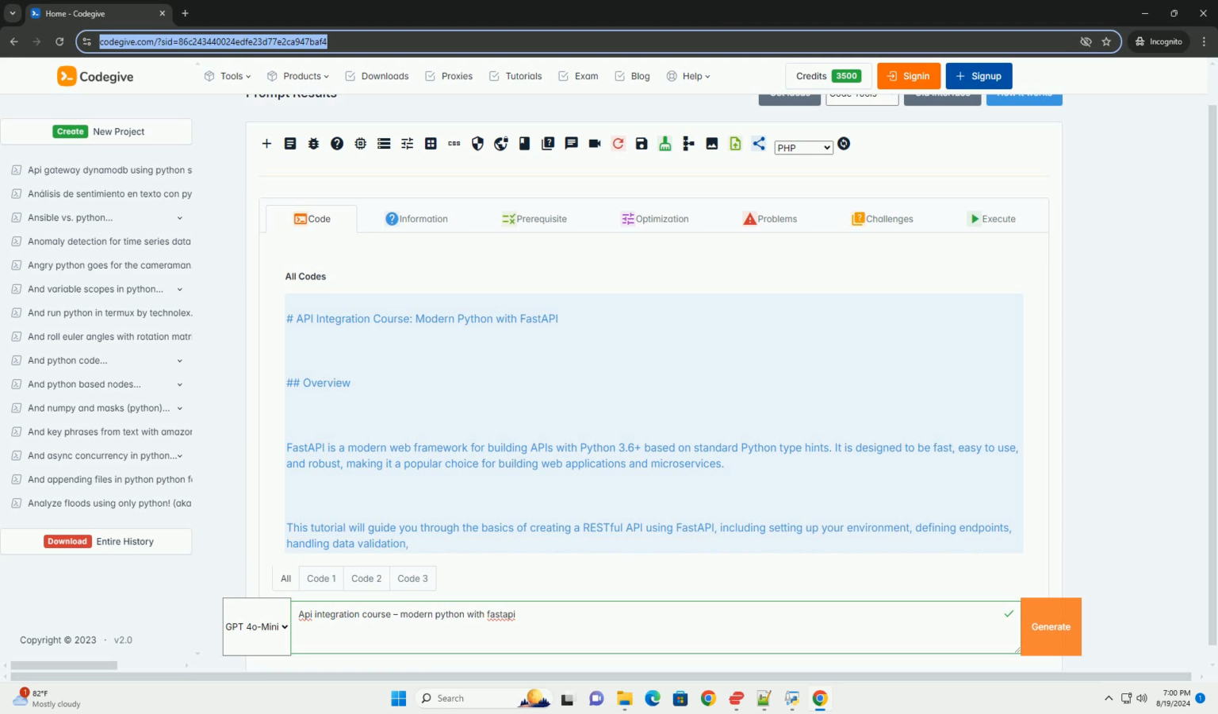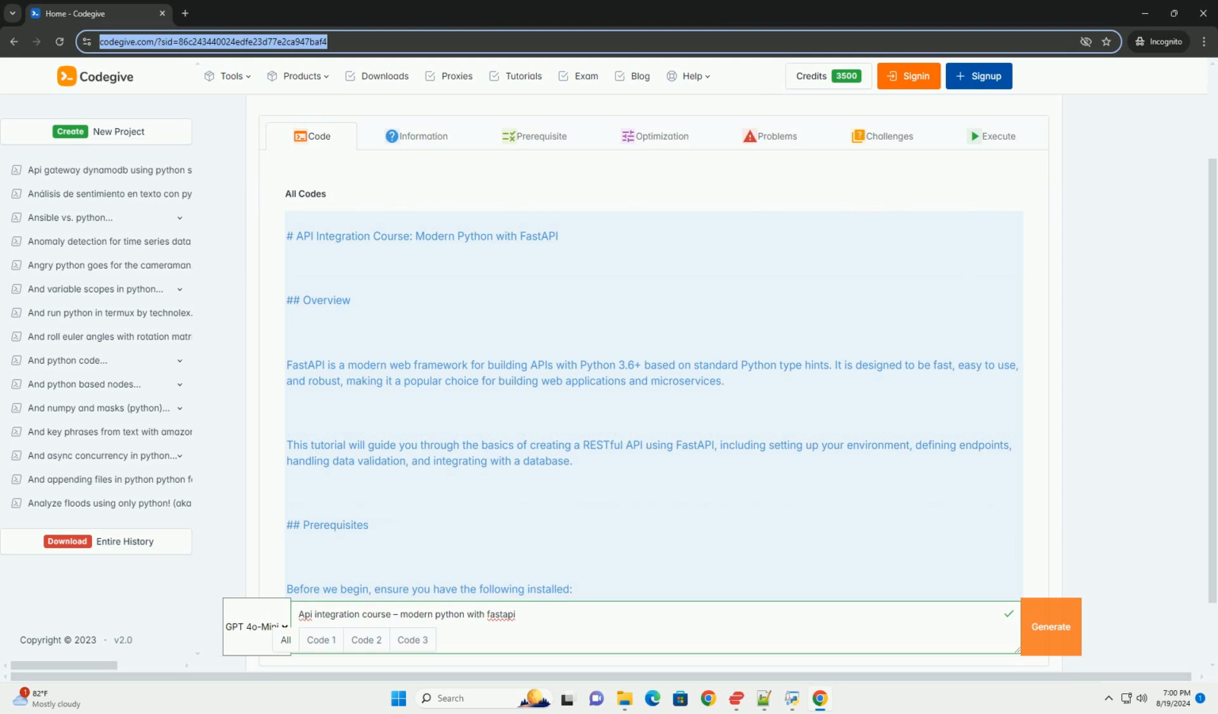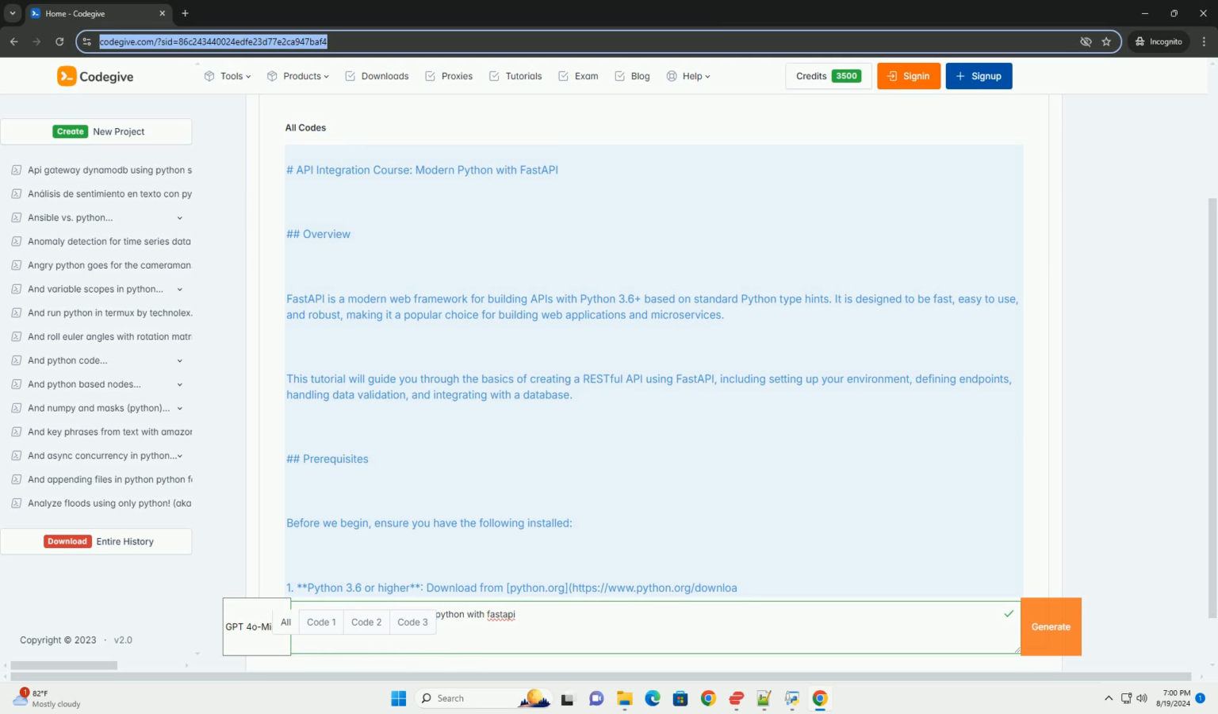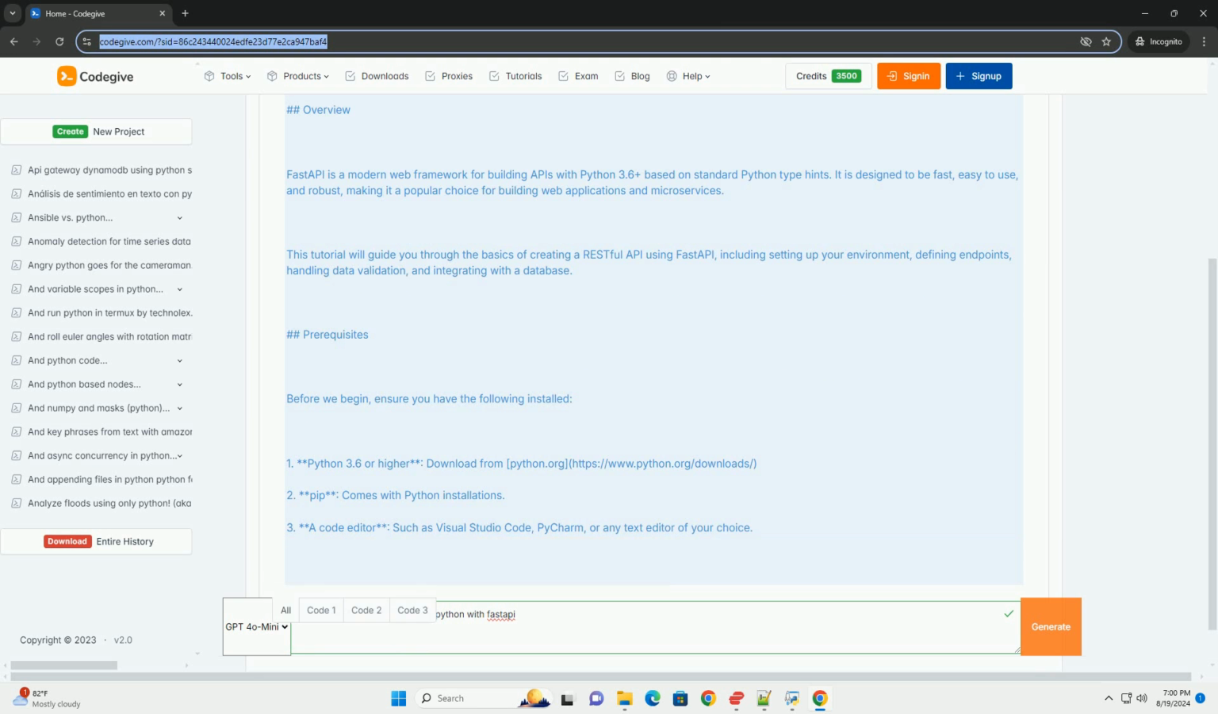and microservices. This tutorial will guide you through the basics of creating a RESTful API using FastAPI, including setting up your environment, defining endpoints, handling data validation, and integrating with a database.